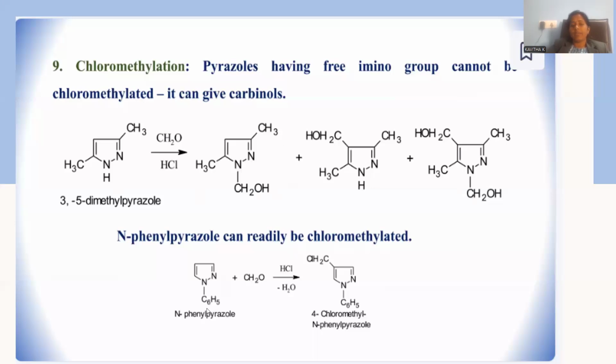And let me treat N-phenyl pyrazole with formaldehyde in the presence of hydrochloric acid. The first position is already substituted by the phenyl, so it is completely protected. Obviously, the free position available is position number 4, giving rise to CH2Cl. If you go with formaldehyde and hydrochloric acid on N-H pyrazole, an alcohol is the product, whereas on N-phenylpyrazole the chloro product will be achieved. There is a difference you can notice.